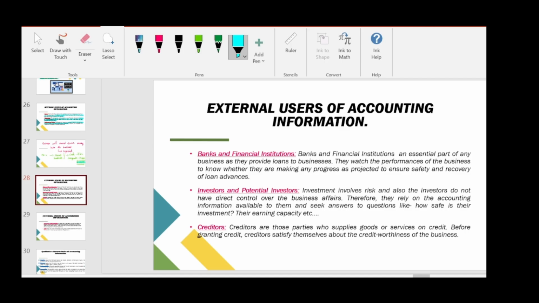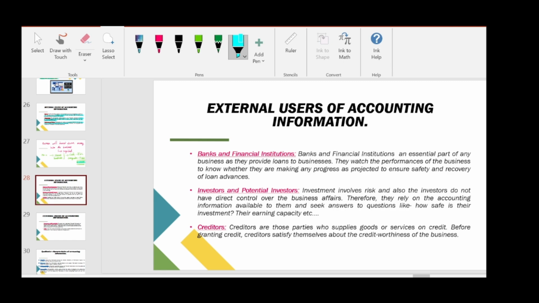Okay, first one, banks and financial institutions are an essential part of any business as they provide loans to business. They watch the performance of the business to know whether they are making any progress as projected, to ensure safety and recovery of loan advances. Every company has one or more loans. Banks and financial institutions will read the financial statements and know whether the company is growing or not. If they are satisfied, they will grant a loan to the company, or else they will not.